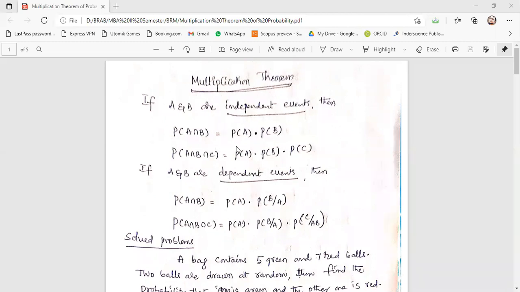Right in the inception of this subject, the concept of probability, we have discussed independent and dependent events in the fundamentals of probability concepts. Now, can anyone explain what is an independent event and what is a dependent event?